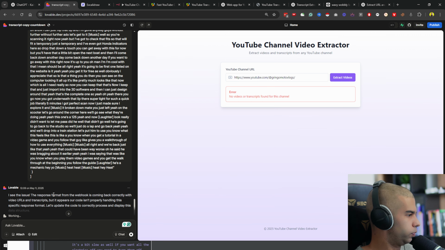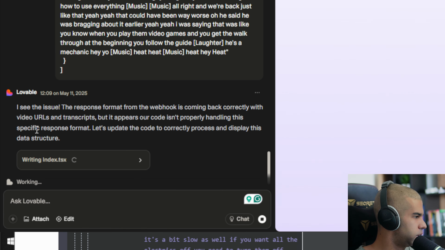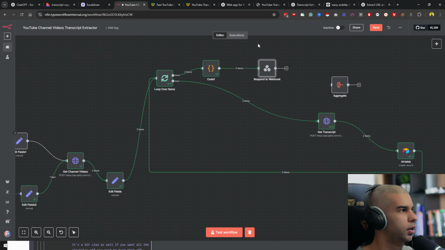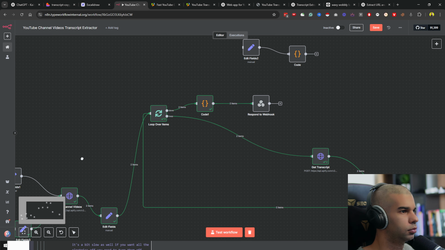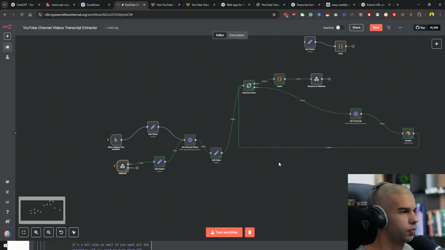I see the issue. The response format from the webhook is coming back correctly, but it appears our code isn't properly handling the specific response format. Yeah, makes sense. So if we go back here, we can delete that and unpin the webhook.